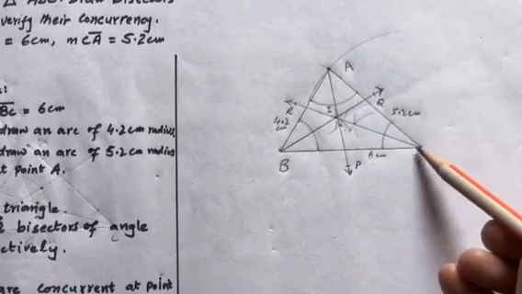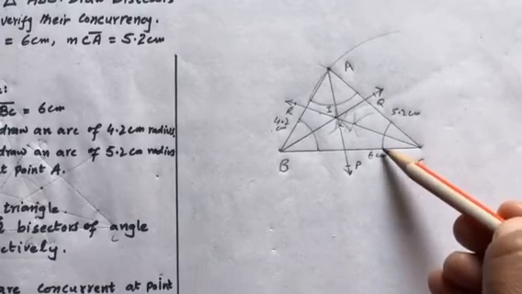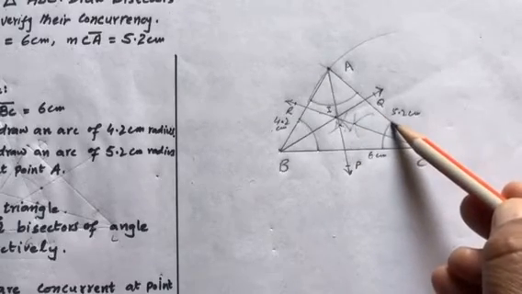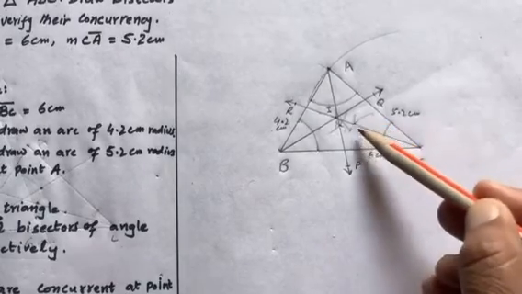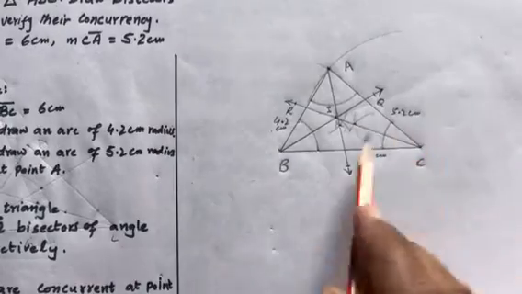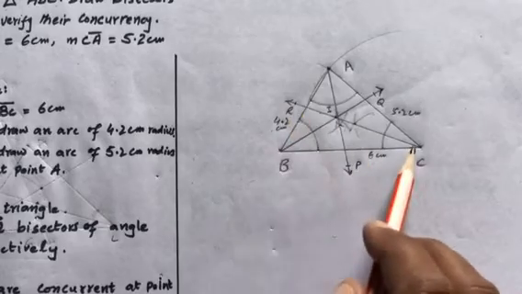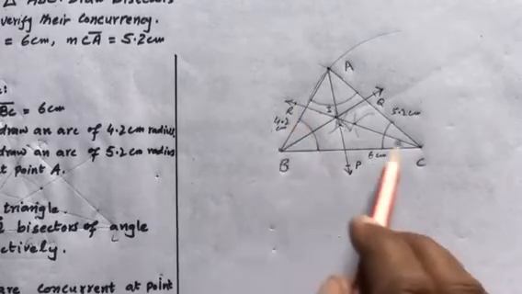Now we will bisect angle C. We place the compass over here and draw an arc, and place it at this point and draw another arc with the same radius which cuts the previous arc at this point. Now we join this point with C and name it CR.